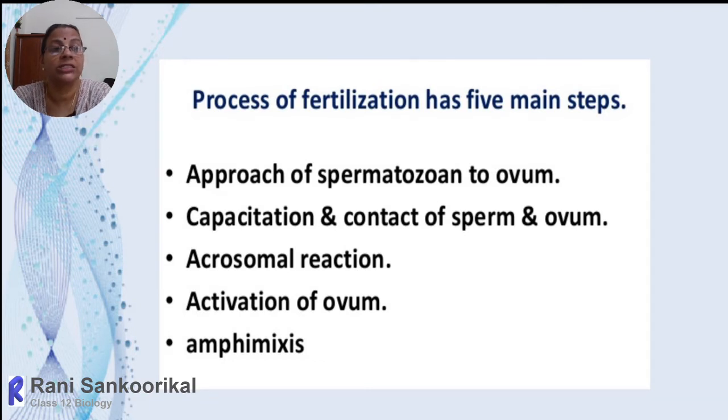Then the next one is activation of ova. Activation of ova means that within the ova itself there are vigorous reactions taking place. The cortical granules within the cytoplasm of the ova will move vigorously, and collectively we call these cortical reactions. At the point of contact between the sperm head and the ova, the ova will project out in the form of a small conical protuberance called the fertilization cone. Through that the sperm head, as well as the neck, can enter into the ooplasm.